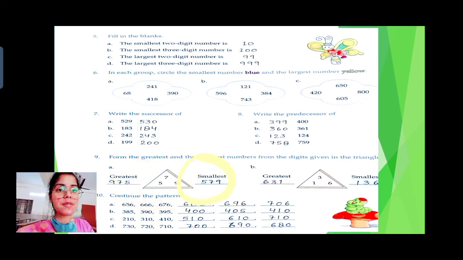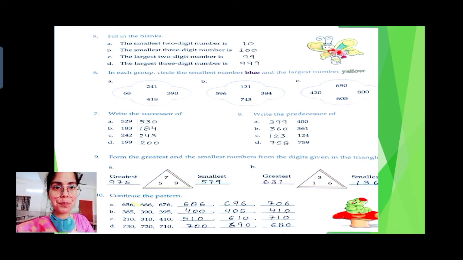Then for the smallest, start with the smallest digit. Here is 5, so 5. 7 is after that, so 7, and the greatest is 9, so 9 at the last. And this 579 is the smallest. Alright class? Similarly, do these numbers. Now let's see the 10th one.